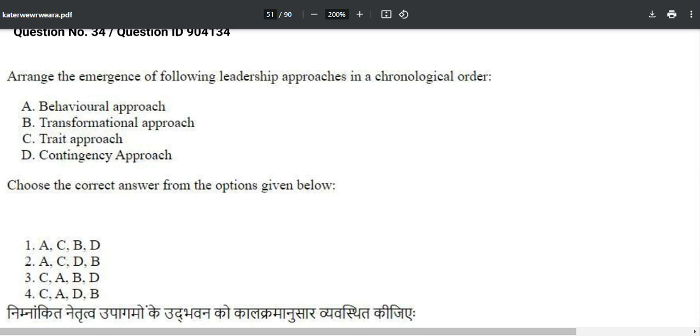Now let's try to find out. It's just simple, you have to apply some common sense. If you have no idea, just try to think how we are discussing personality and how we are discussing anything in general, so you will get the answer. Now if you don't know, it's completely okay.